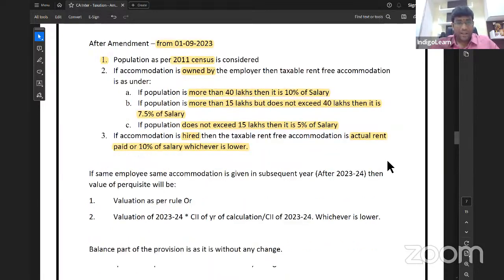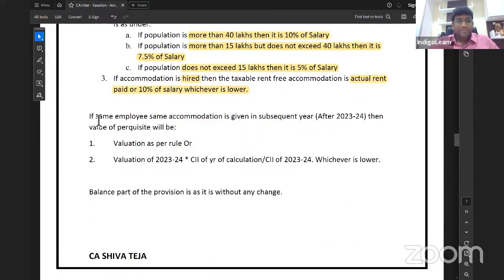Next point. If the same employee, same accommodation is given in subsequent year, then the value of perquisite will be valuation as per above rule. Above rule means 10%, 7.5%, 5%. Or valuation of 23-24 into CI of year of calculation divided by CI of 23-24. Something like indexation, what we'll do.